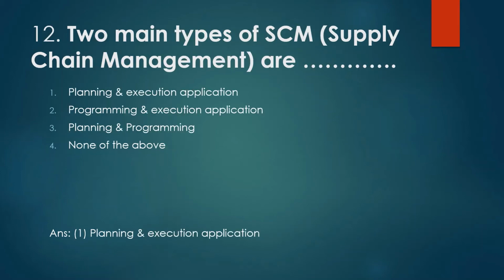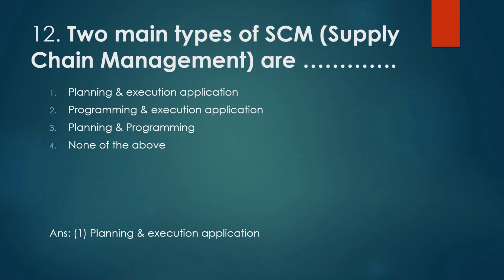Two main types of supply chain management are, four options given. First option, planning and execution application. Secondly, programming and execution application. Thirdly, planning and programming, and none of the above.